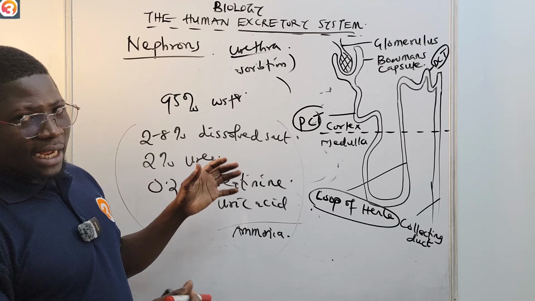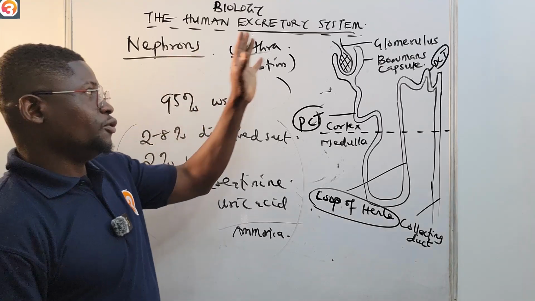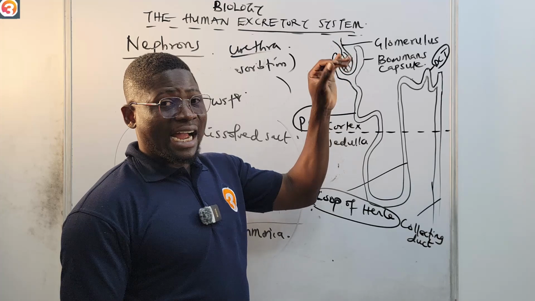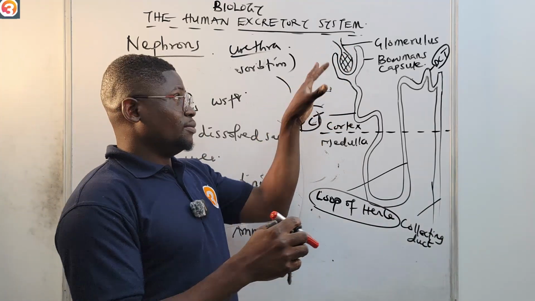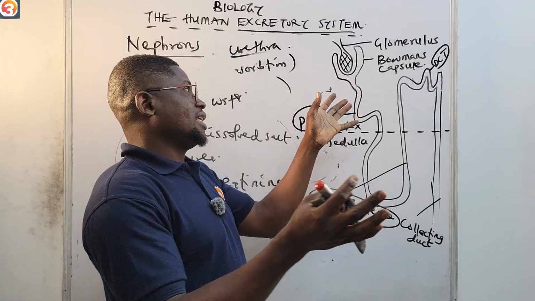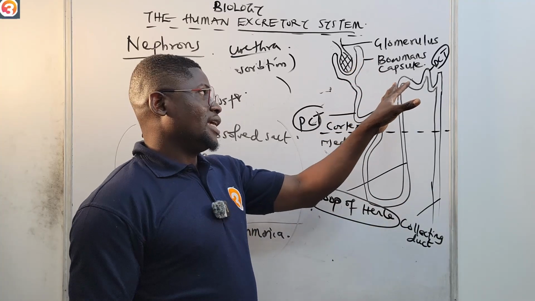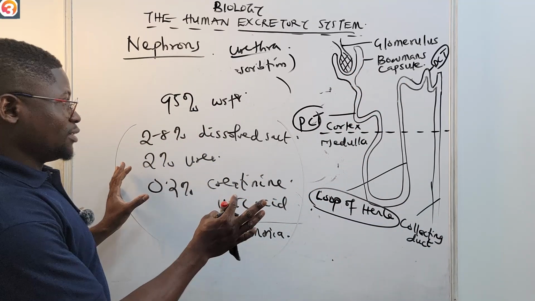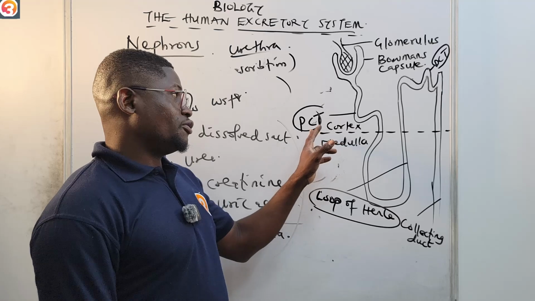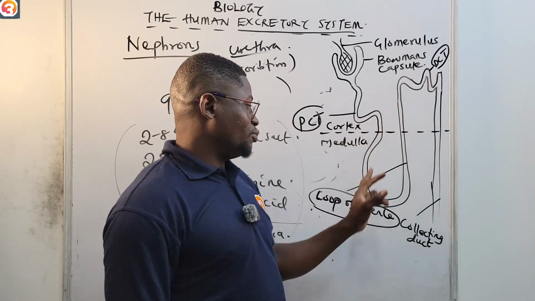So the entrance to the nephron is the glomerulus. The blood goes here, high pressure happens, and the blood is filtered. Then it goes to the Bowman capsule. From the Bowman capsule, it goes to the tubular part, which has three parts called the proximal convoluted tubule, distal convoluted tubule, and the loop of Henle.